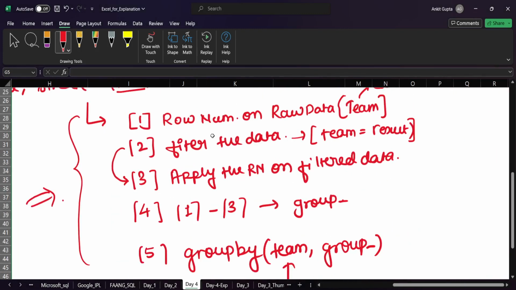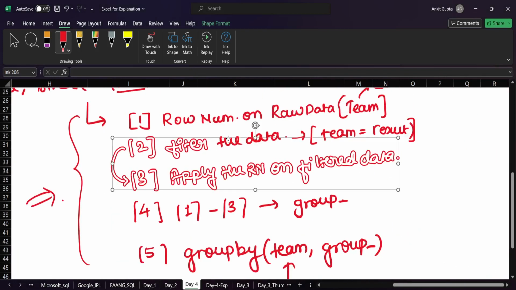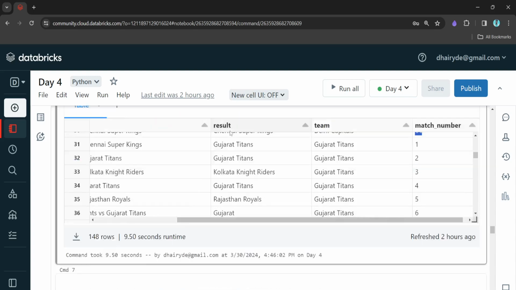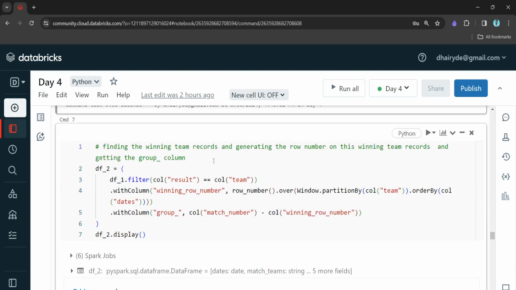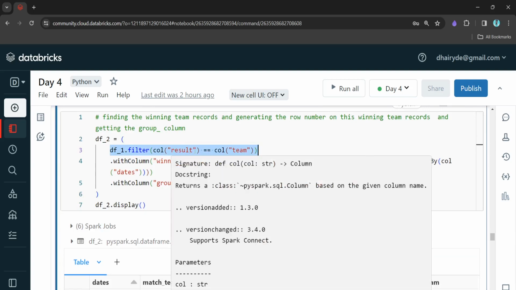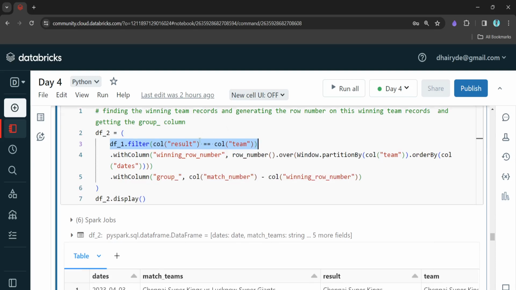You can see step 1 is done, and now the second step is filtering the raw data, and then again we will apply the ranking row number and generate the data. Here we are filtering the data. We want only the records where the team won that particular match.